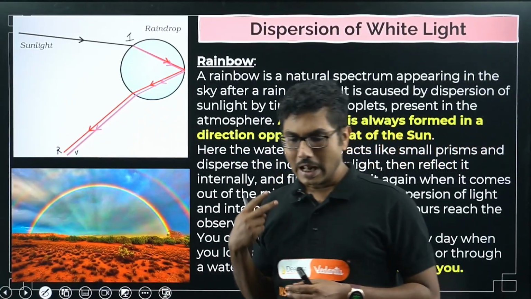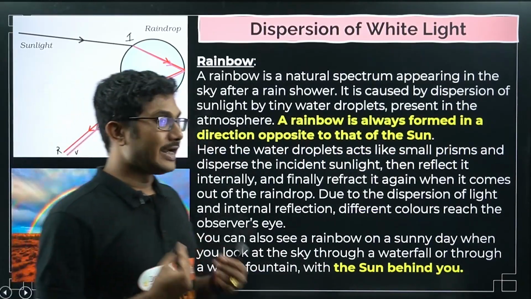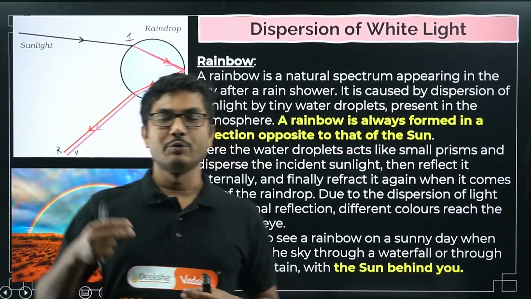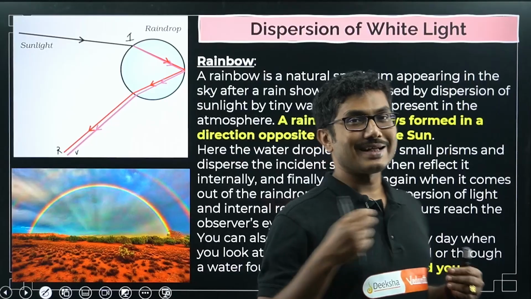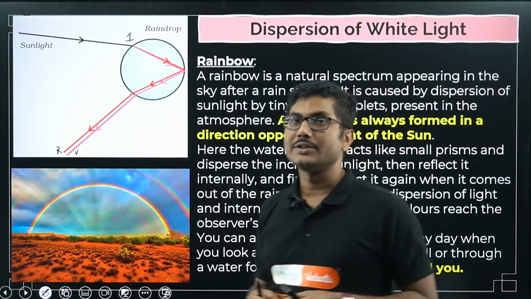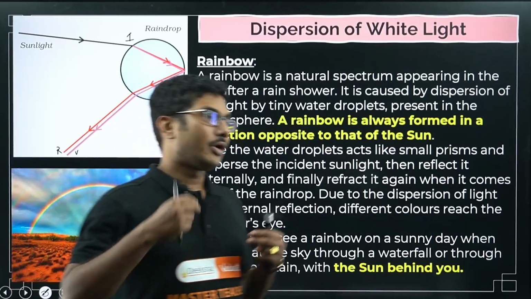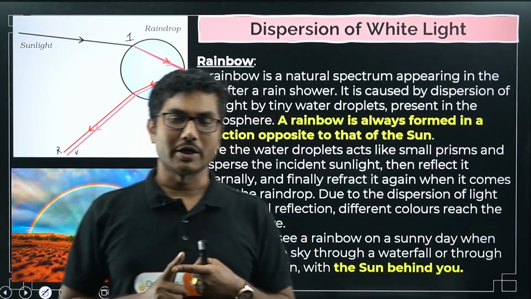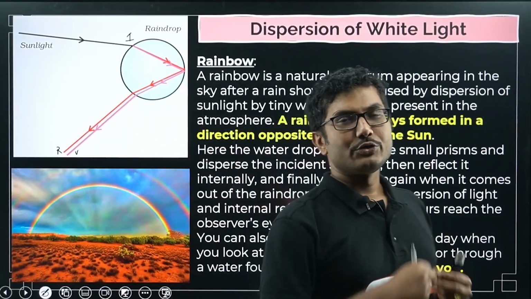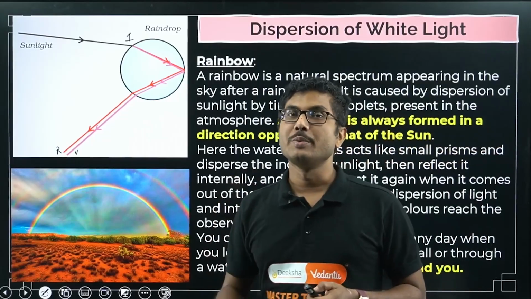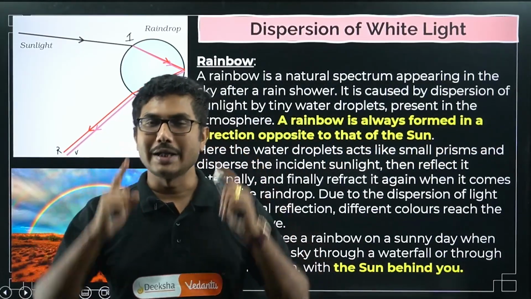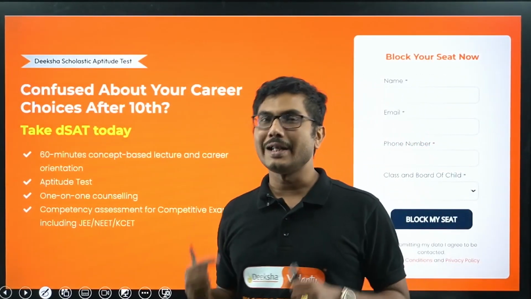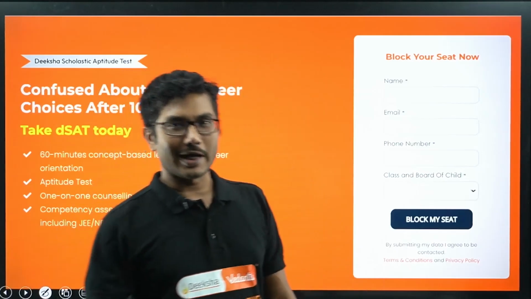These are very important points, and the questions from these chapters are as usual very direct. They will ask you what is the dispersion of light. What do you need to observe dispersion of light? Secondly, they will say what is a rainbow, or they might say what are the conditions to observe a rainbow. That is very, very common. The conditions to observe a rainbow are, number 1, there should be presence of water droplets in the atmosphere. Secondly, the sun should be behind your head, or you should look in the direction opposite to the sun. But in your career you should not look behind you, you should always look in the forward direction, right?